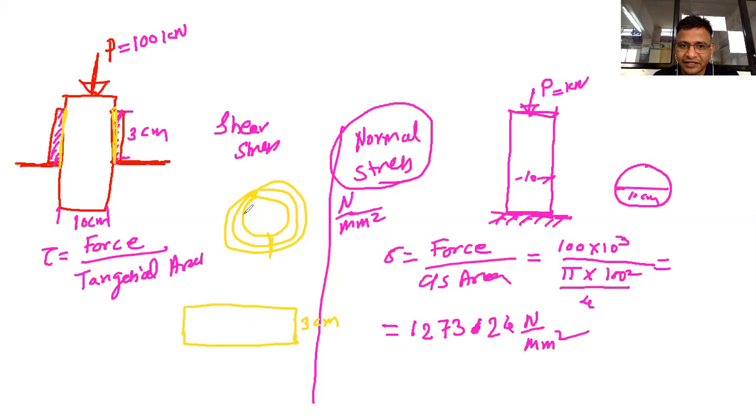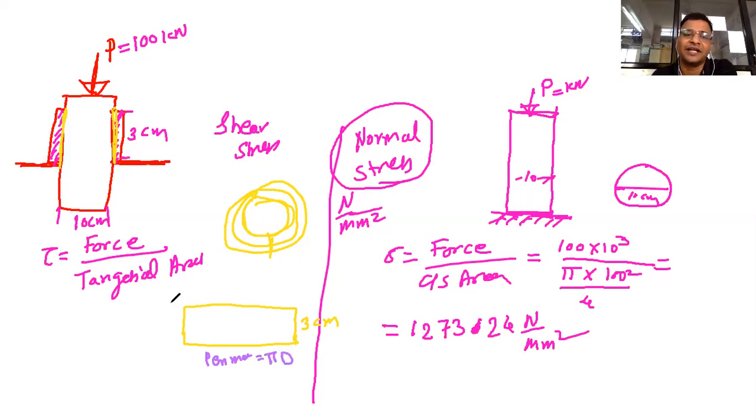What is this part? Circumference, perimeter, right? This is called the perimeter, and the perimeter formula is pi d.